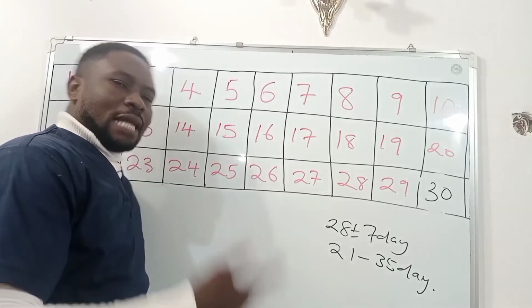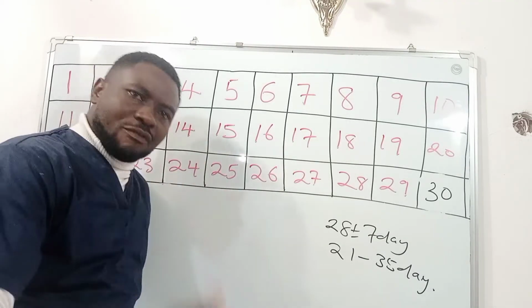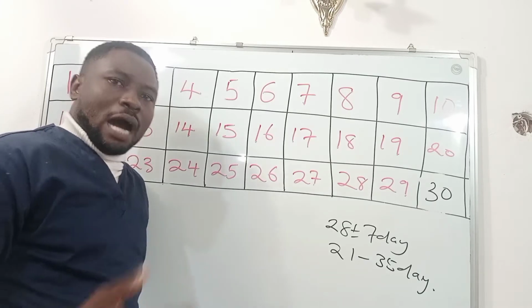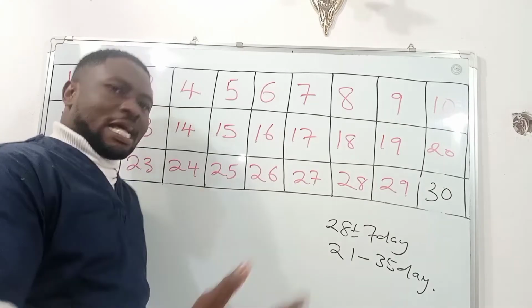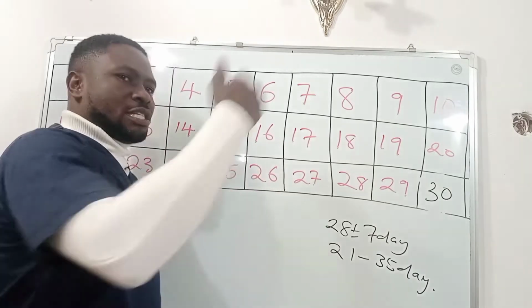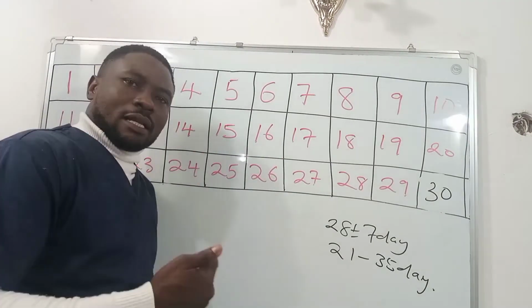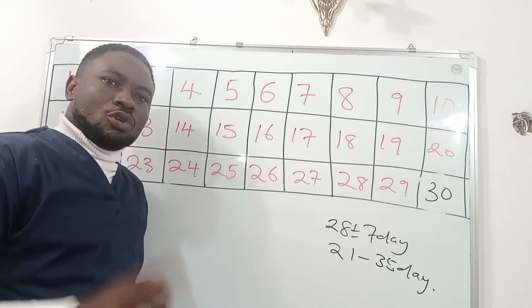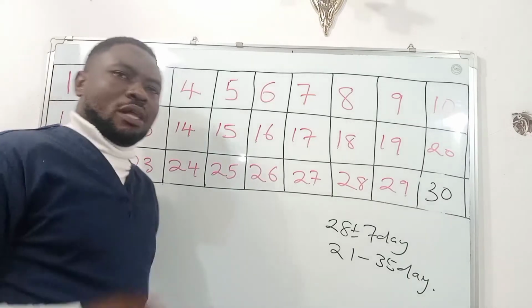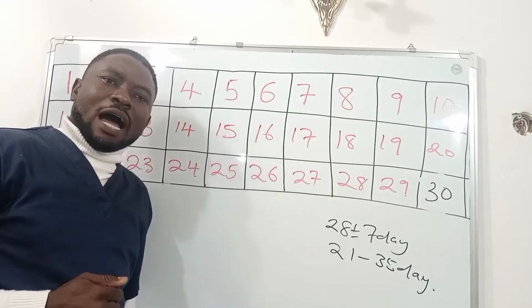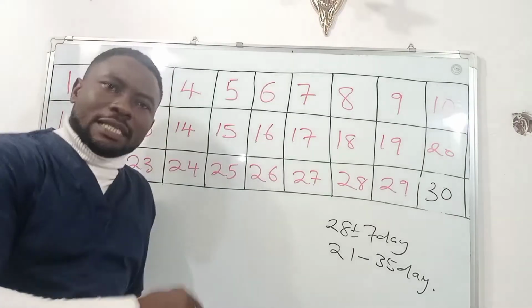There are some persons whose menstrual cycle may not be regular, while there are some who have a regular menstrual length. How do you know that there is regularity in your menstrual cycle? It is when, for instance, a woman has a 21 day cycle, the next month she's 21, the next is 21. You can now see that because she constantly has a 21 day cycle, you say this cycle is regular. But there are some women that will have 21 this month, next month it will be 35, next month it will be 26. For such women, there is irregularity in their menstrual cycle.